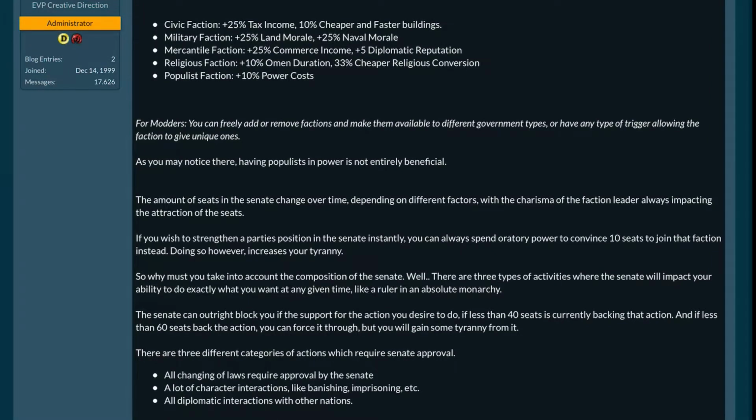I wonder if you get more territory, more seats are added that way too. If you wish to strengthen a party's position in the Senate instantly, you can always spend oratory power to convince 10 seats to join that faction instead. Doing so, however, increases your tyranny.